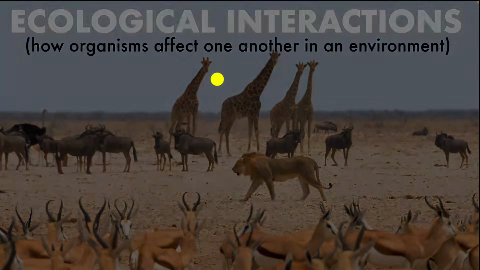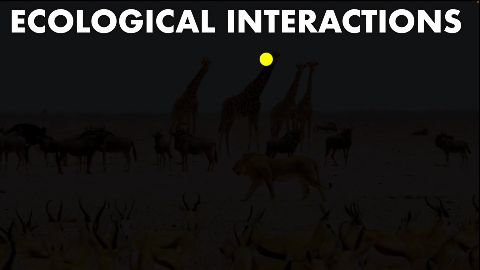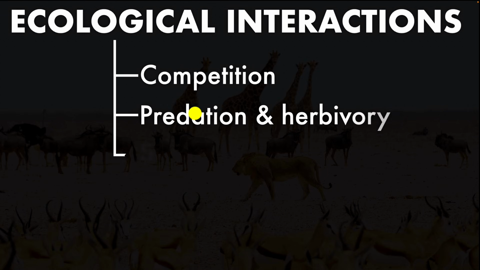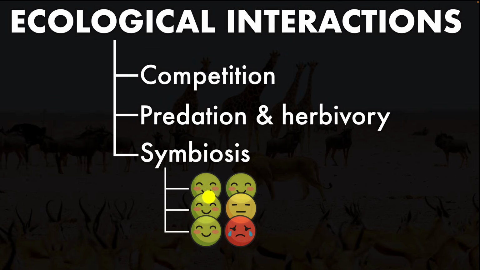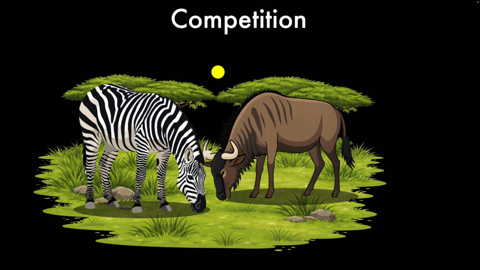And there are three major types of ecological interactions. We have competition, predation and herbivory, and we have symbiosis, which itself has a few other subtypes. So let's start with competition. You probably know that all organisms need resources to survive. They need food for energy, they need water, they need space to live, they need safe places to rest and reproduce, and so on. But in any ecosystem, these resources are limited. I mean, there's only so much grass or there's only so much water, right?